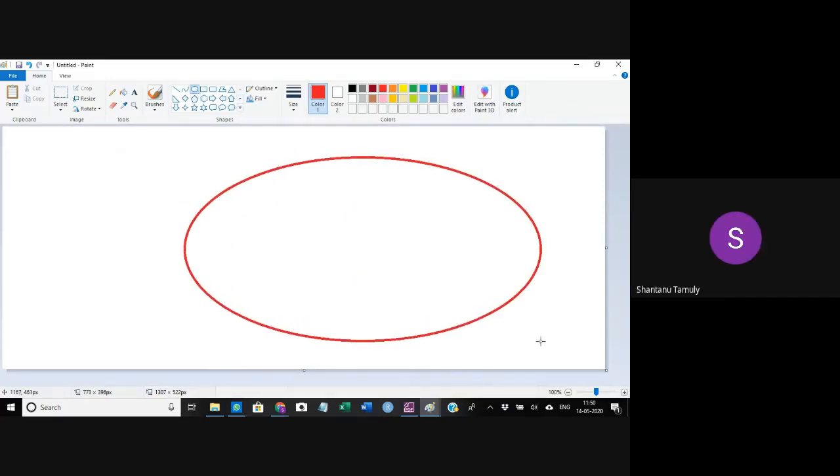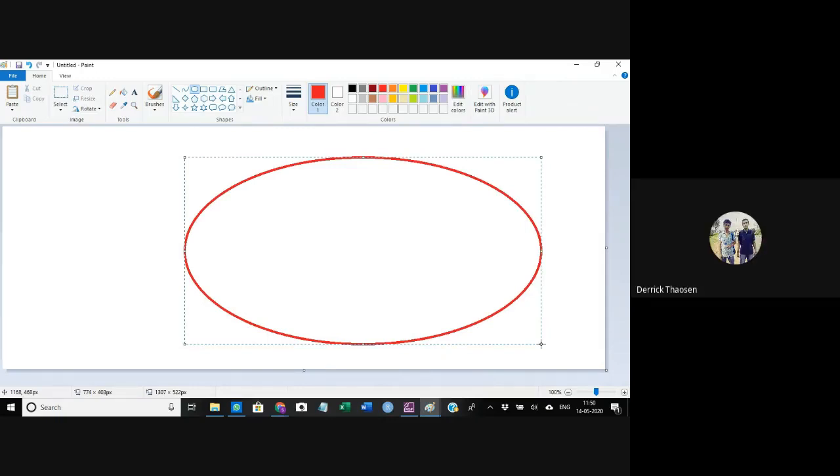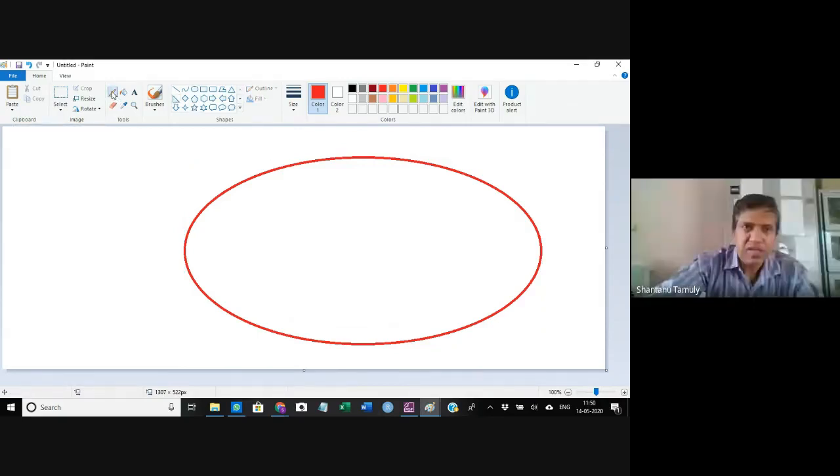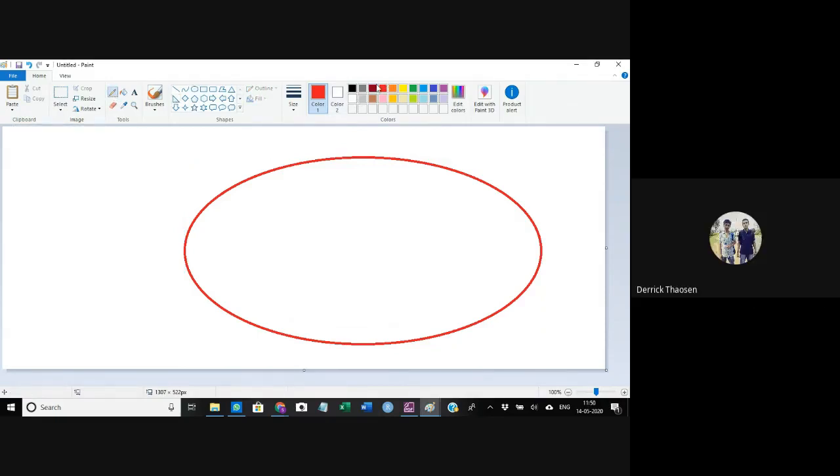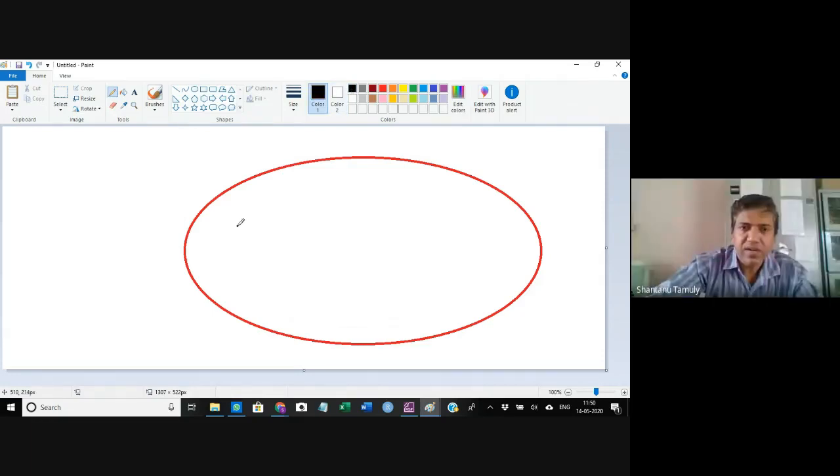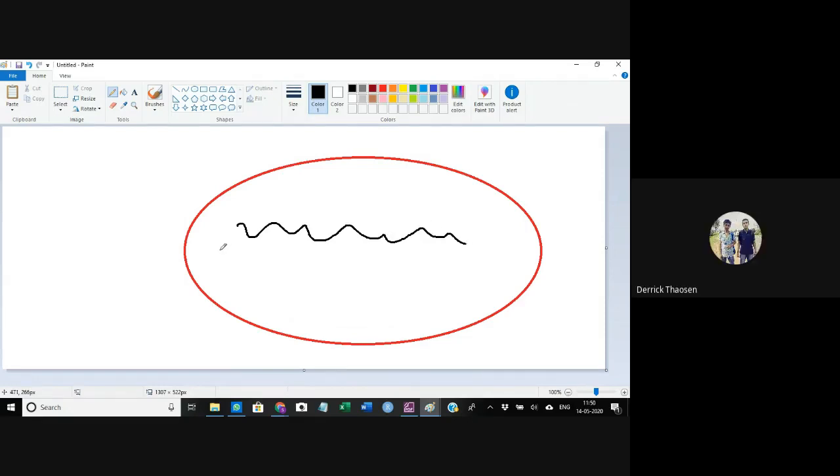this is a bacteria, a pathogenic bacteria. Now, this is the DNA of the pathogenic bacteria.